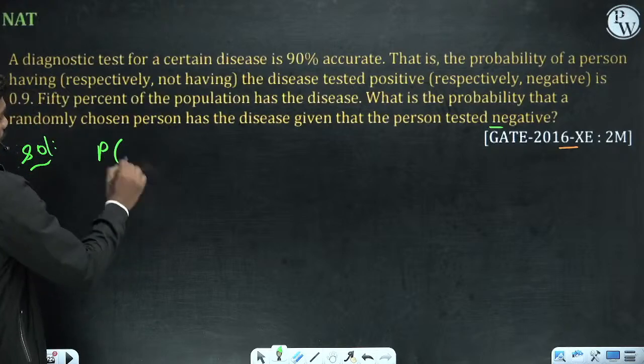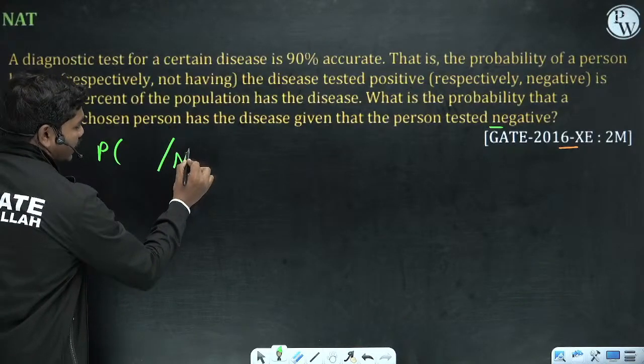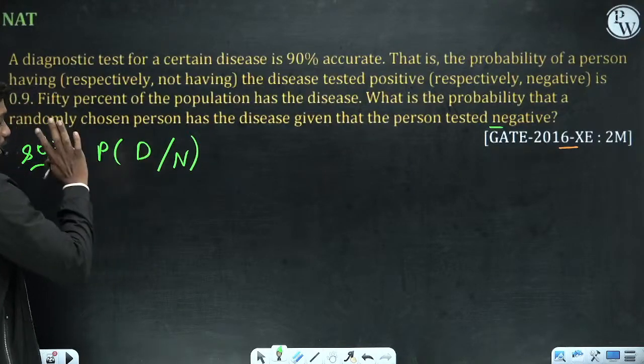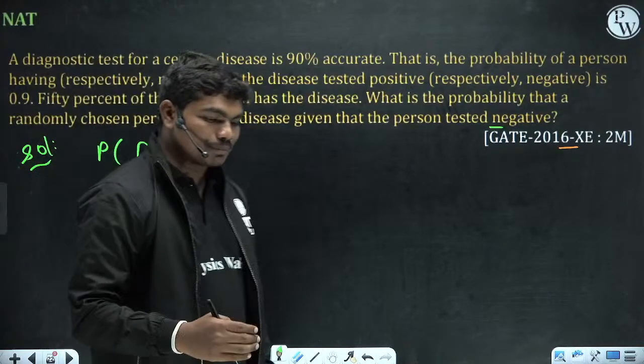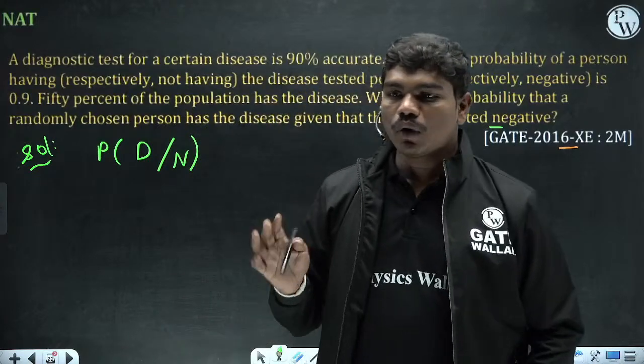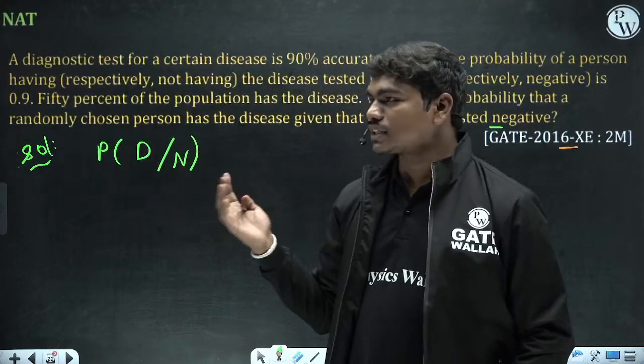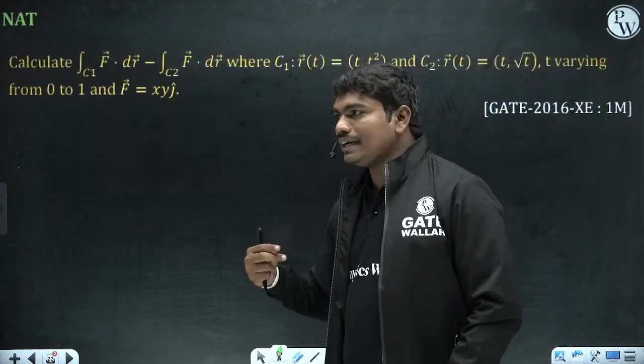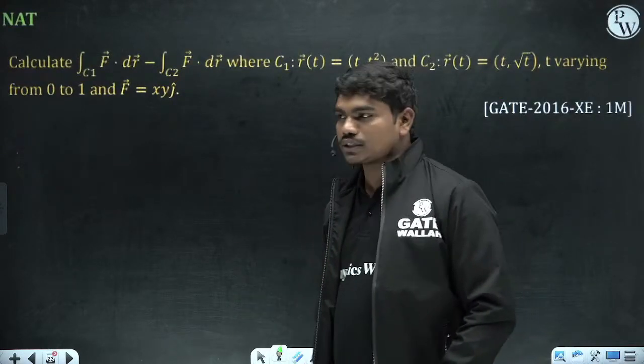So basically if it is known that a person got tested negative, what is the probability that he is actually having the disease? This is the question. If a person got tested negative, what is the actual chance that he can have the disease? Now if you write the possibilities of getting a negative report, there are two possibilities.